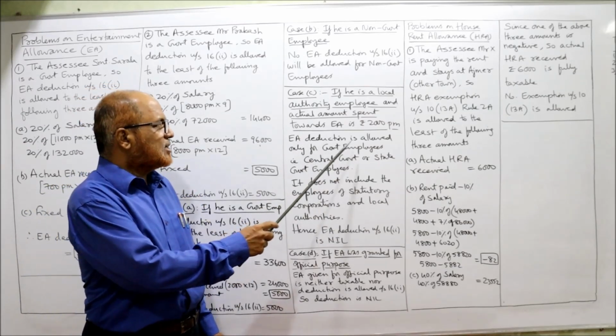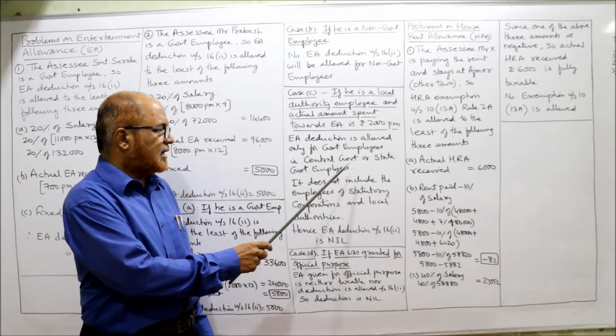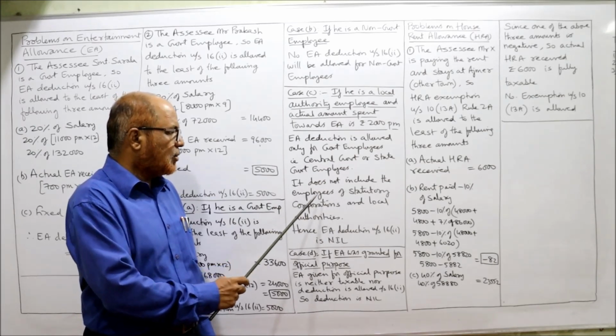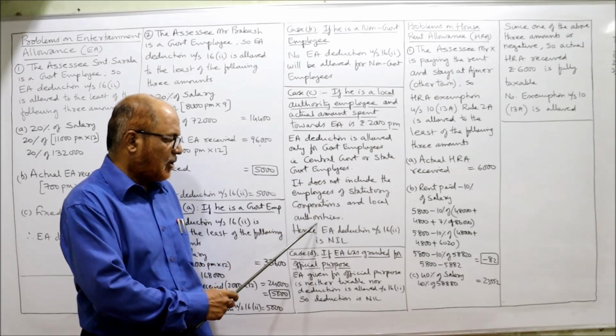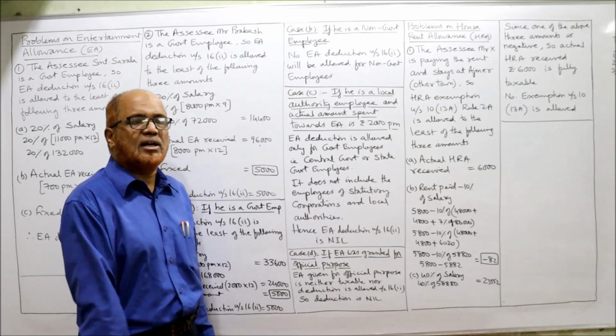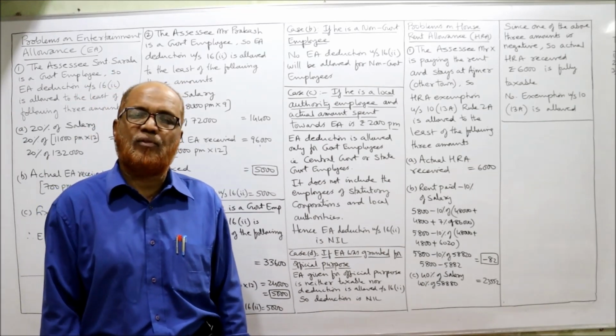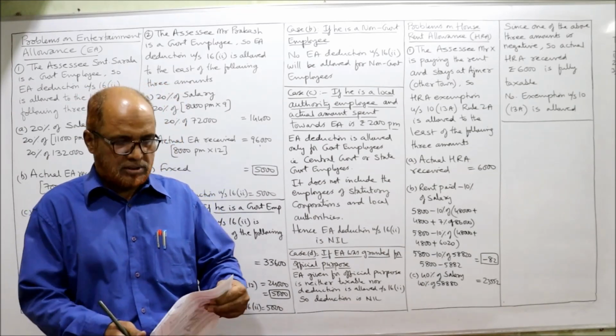So EA deduction is allowed only for government employees, central government or state government. It does not include the employees of statutory corporations and local authorities. Hence, EA deduction under section 16(2) will not be allowed for local authority employees.